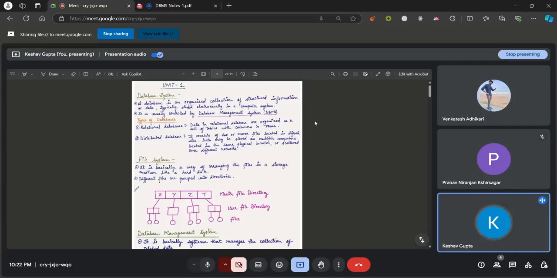Traditionally we used to store data in files, like we used to write the data on paper and store it. But now we store the data electronically in our computer systems, on hard disks and hard drives. There are several applications for database management. We can store data in text files, but we can also store it in other databases. Proper database applications are present nowadays to store these contents.